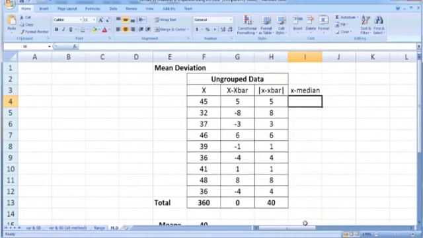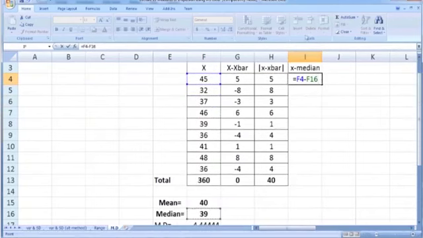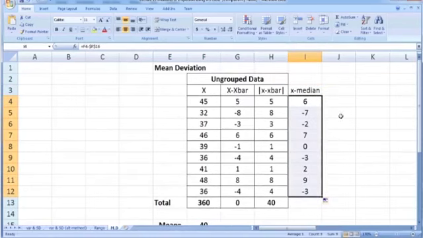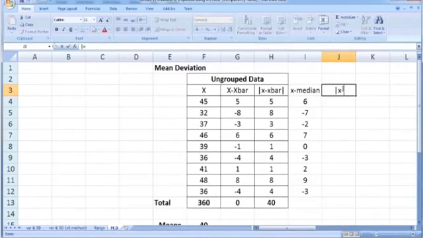Calculate the deviations from the median. So put an equal sign, x minus the median. The median is in F16. So we fix it by putting the dollars. So the median is 6, copy it down. So we get the deviations, and in the next column take the absolute value.